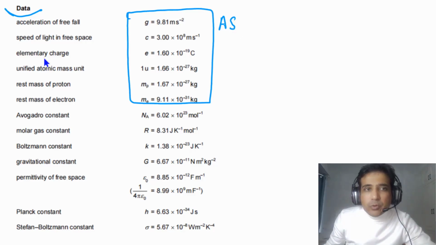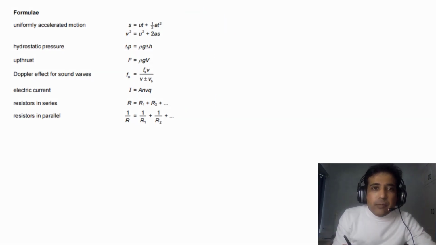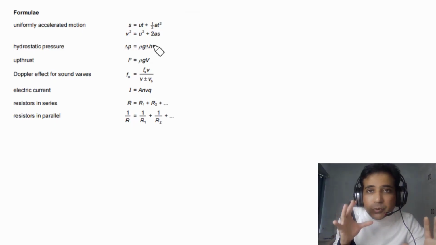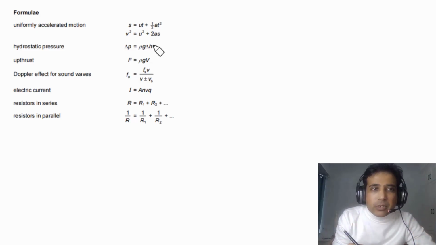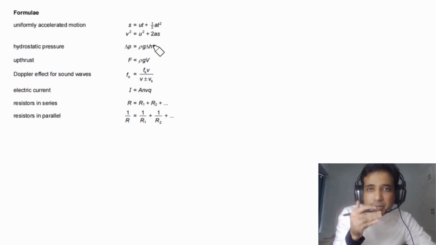If we go to the next page, actually it is the same page, you can also find some important formulae. You can find some basic formulae, but these are not all the formulae you need for AS physics. You will need them for some calculations. So if you have forgotten any formula and you need it, you can come to the second page and find important formulae on this page.